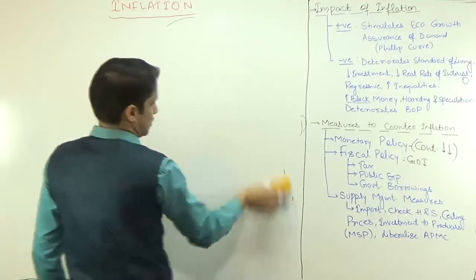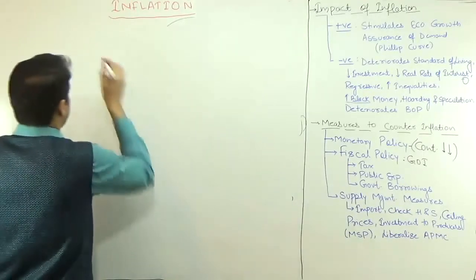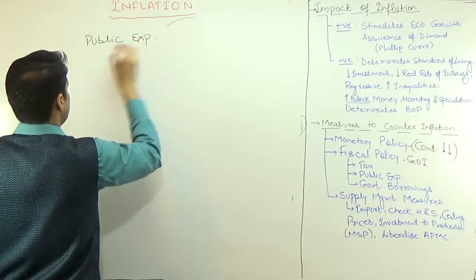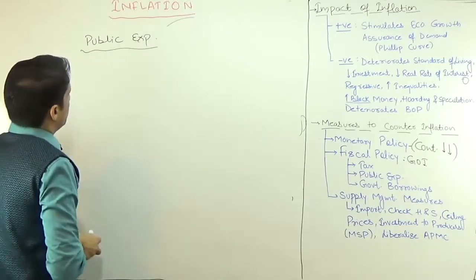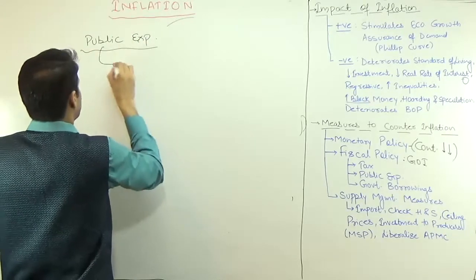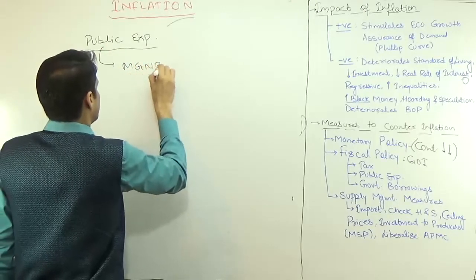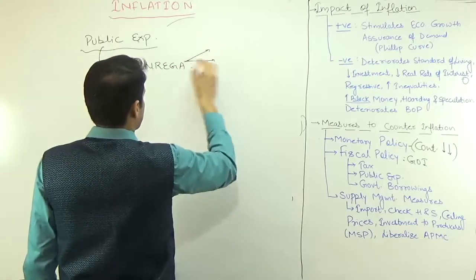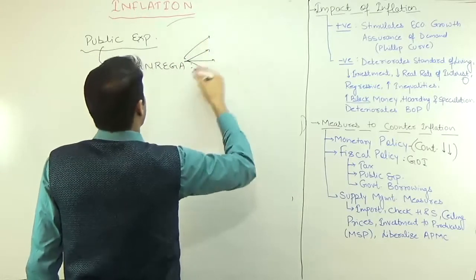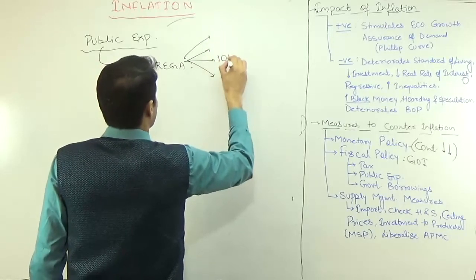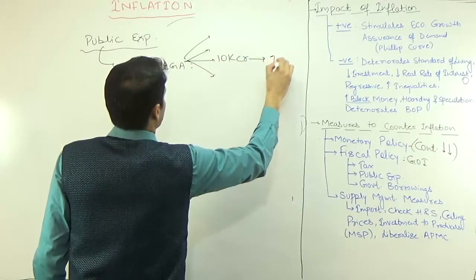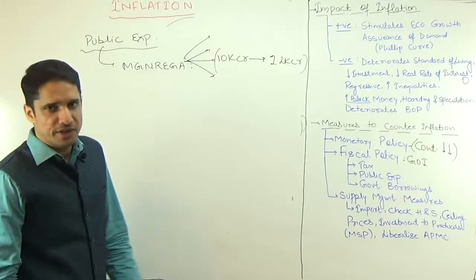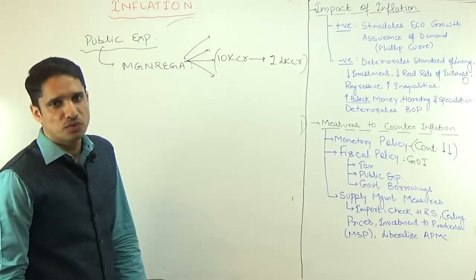Now the second tool under fiscal policy is public expenditure. It means expenditure done by the government. This thing you can explain very well with public expenditure. One example is through MGNREGA. So using MGNREGA, suppose the government has increased the outlay of MGNREGA from 10,000 crore to 1 lakh crore, suppose, it's not the actual figure.